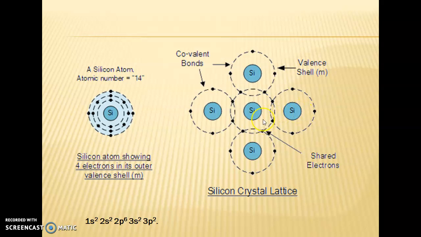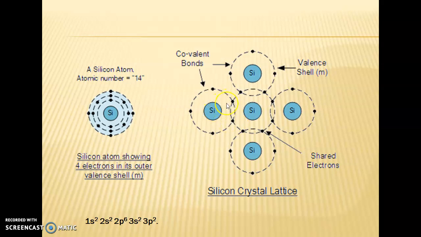Now see how the silicon atoms form covalent bonding. The covalent bonding is the sharing of 2 electrons. See here, sharing of 2 electrons. Valence electrons will share, so it forms the bonding. So it will form the covalent bonding. How many valence electrons does silicon have? 1, 2, 3, 4. 4 valence electrons. So this silicon atom has 4 valence electrons, this one 4 valence electrons, this one 4 valence electrons.